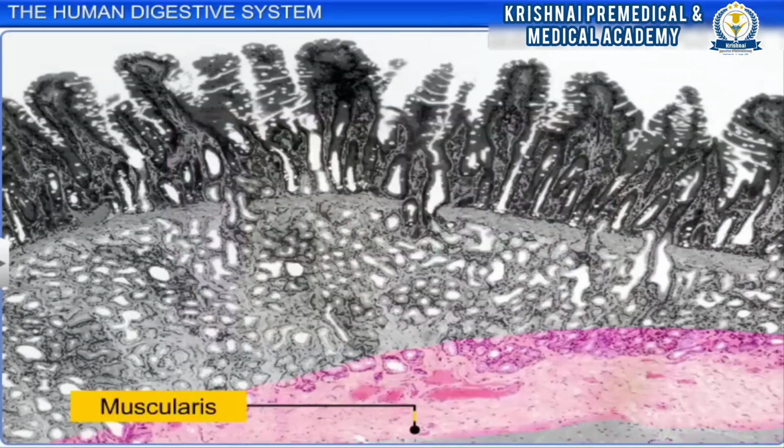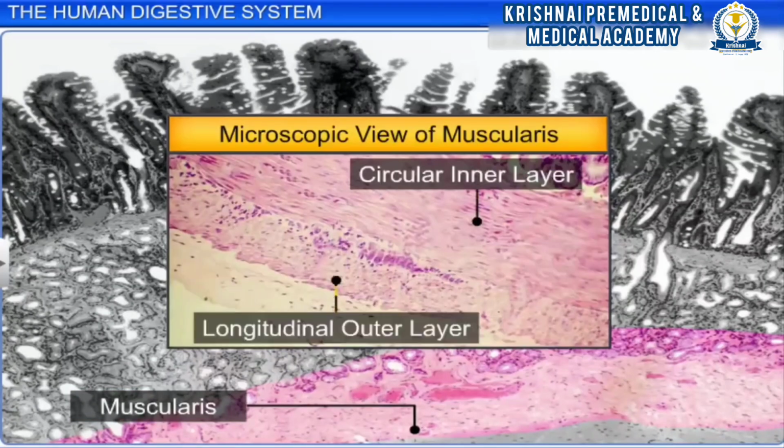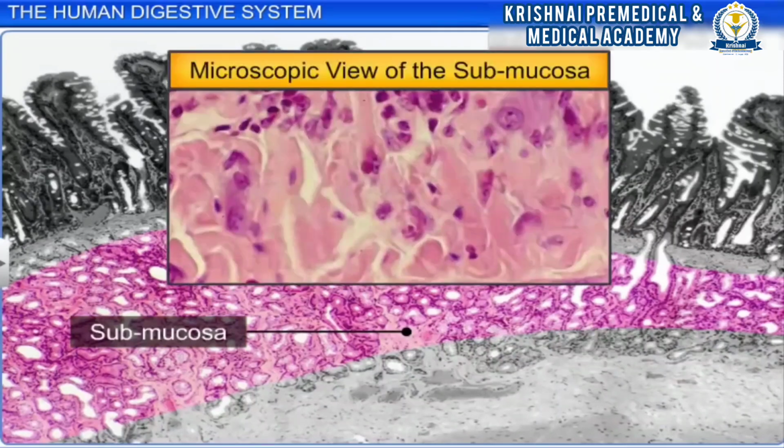The serosa is followed by the muscularis, the muscle layer made up of a circular inner layer and a longitudinal outer layer of smooth muscle cells. Adjoining the muscularis is the submucosa, which is a soft connective tissue layer containing blood vessels, nerve endings and lymphatic vessels.